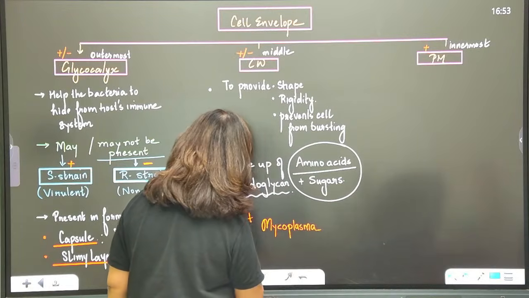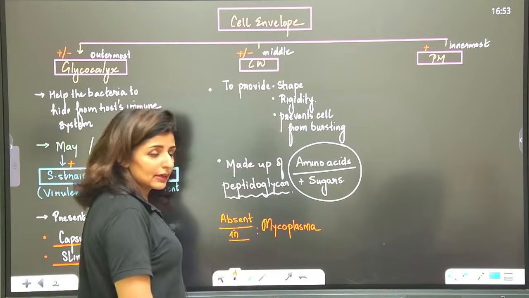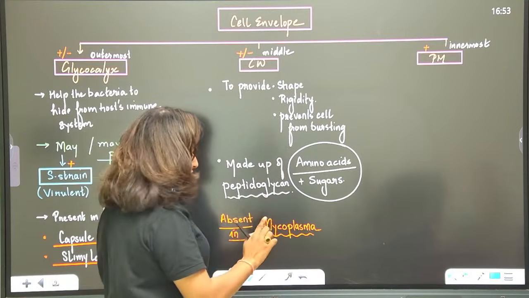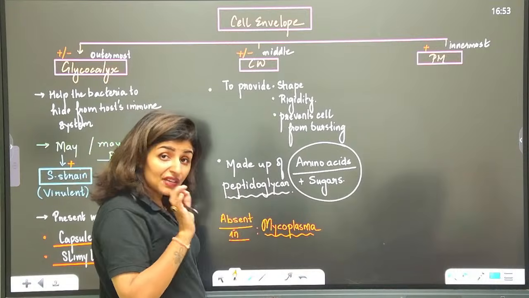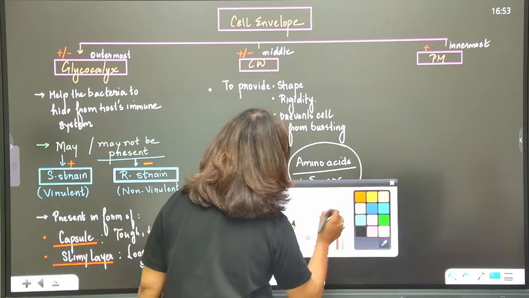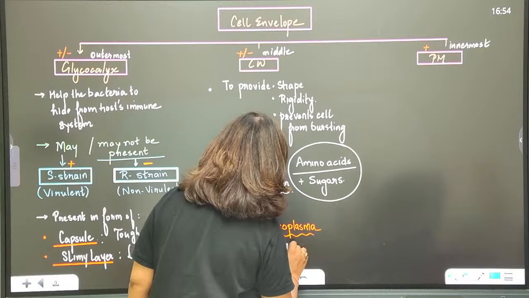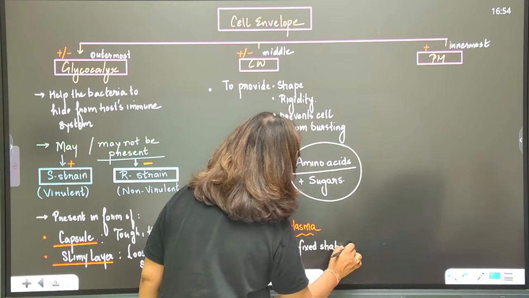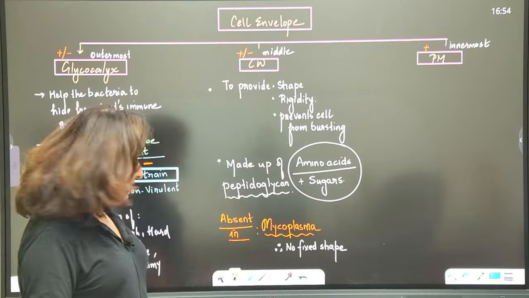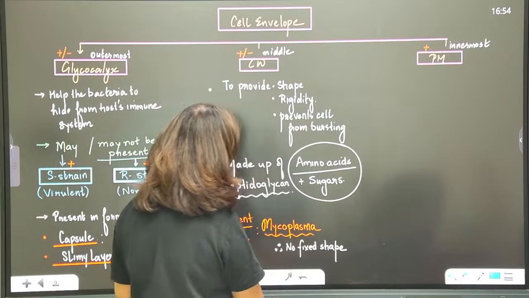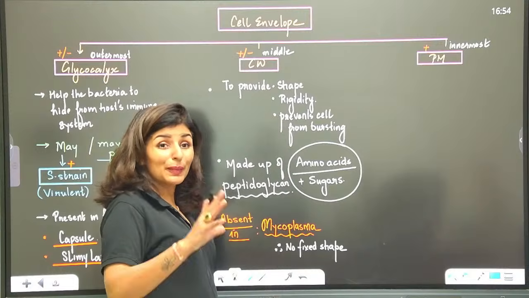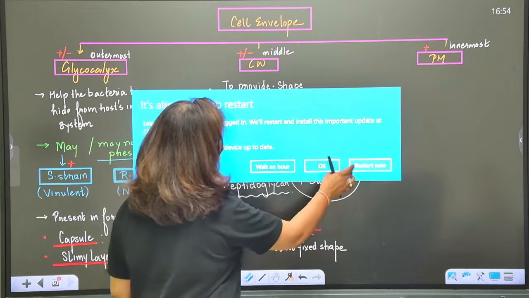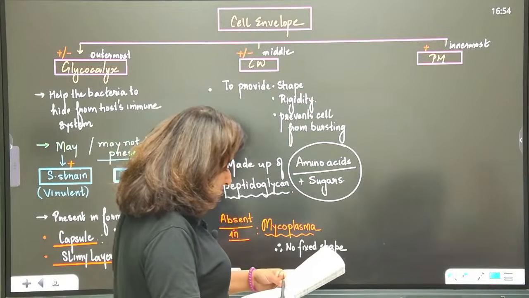Absent in mycoplasma. Is that clear? Because the function is to provide shape and rigidity, it means mycoplasma will not have a fixed shape. That's why it is known as the joker of the plant kingdom. So mycoplasma has no fixed shape. It keeps on changing its shape. Pleomorphic: anything which can keep changing its shape is called pleomorphic. Is this clear? Now, are these points clear?